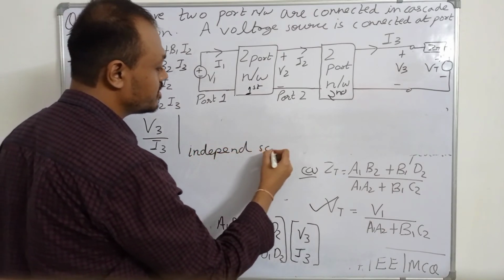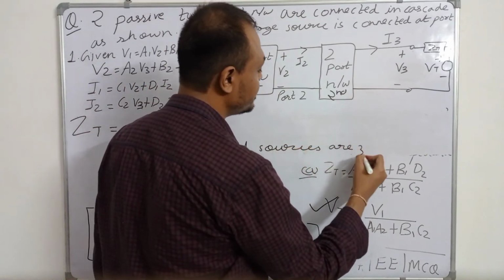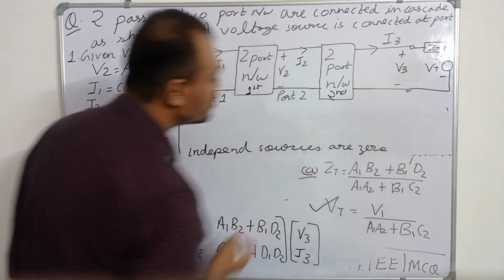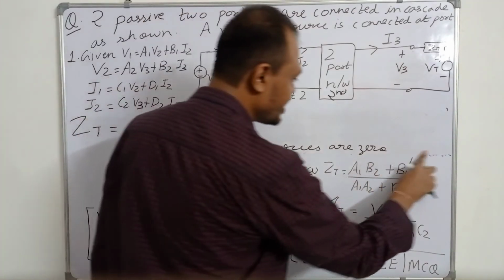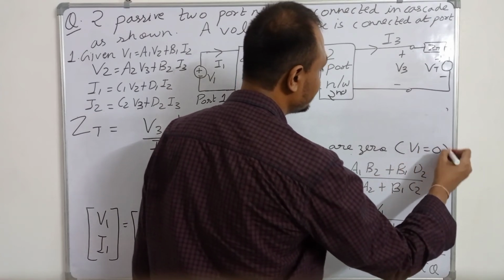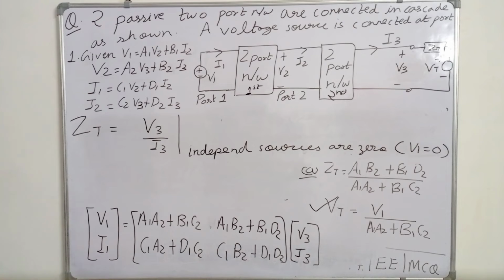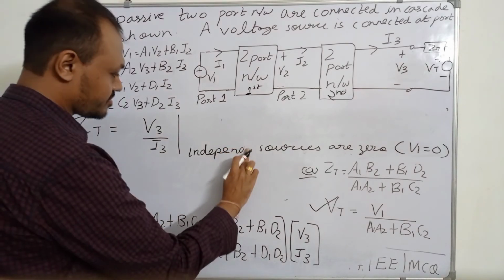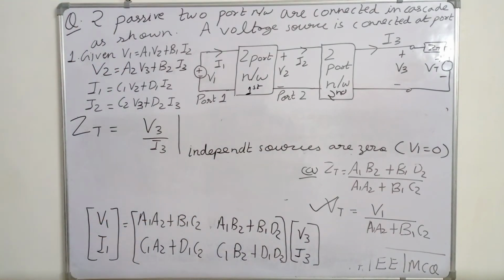Okay, so the only independent source here is V1. So V1 must be equal to 0 for the Zt calculation. For the calculation of the Thevenin impedance, we have to put the independent sources to 0. So there is only one independent source in this network, that is the voltage source V1.